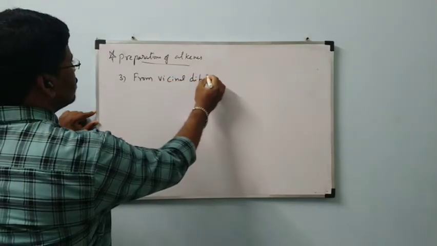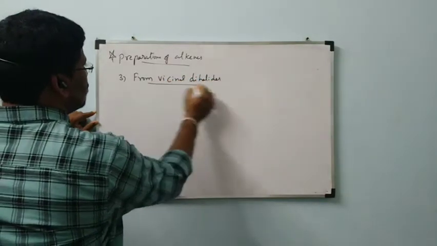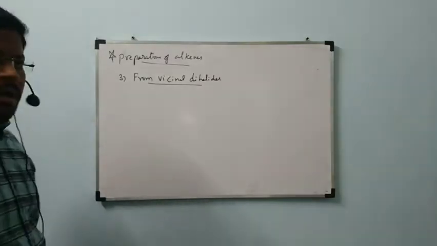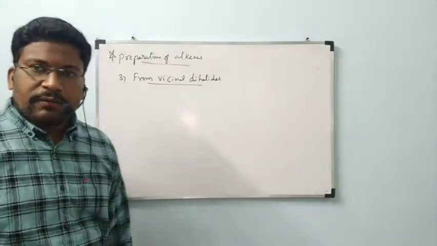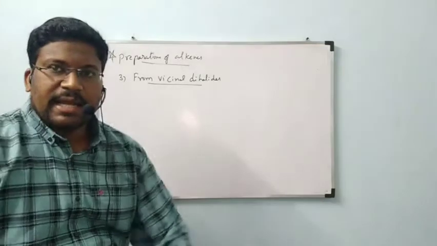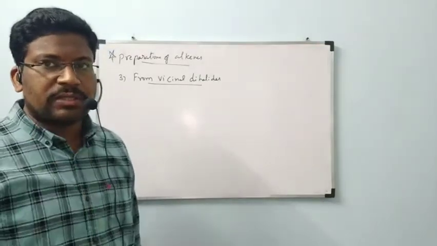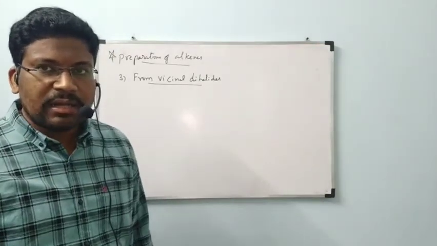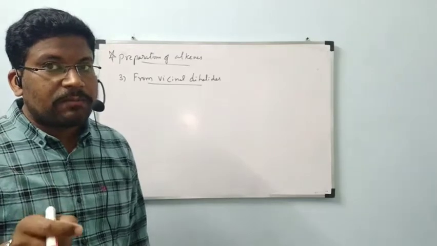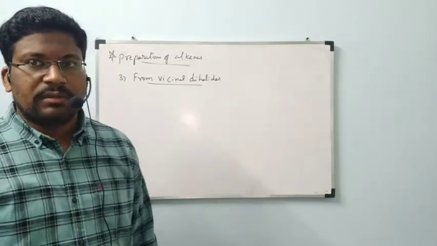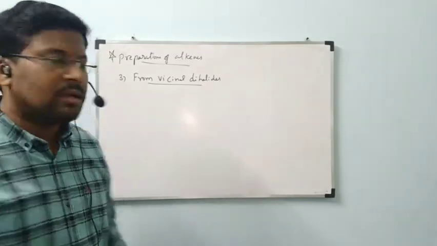Third preparation is from vicinal dihalides. Before going to the preparation, we want to know what is meant by vicinal dihalide. Dihalide means two halogens, so the compound must contain two halogens. But what is meant by vicinal?